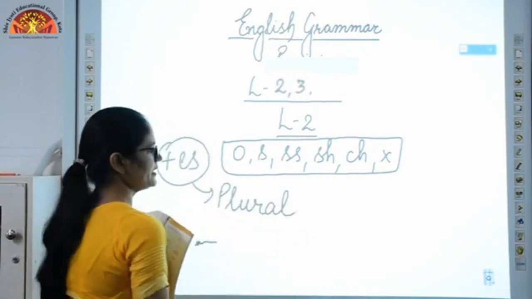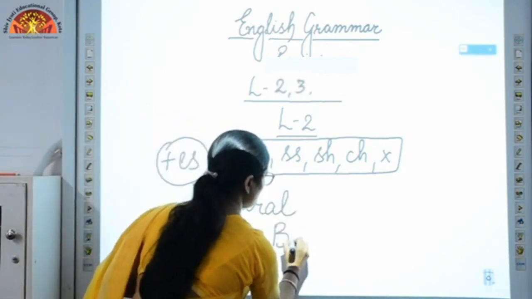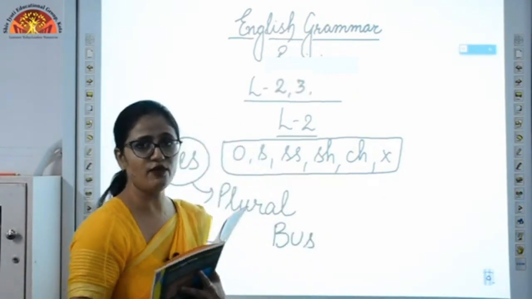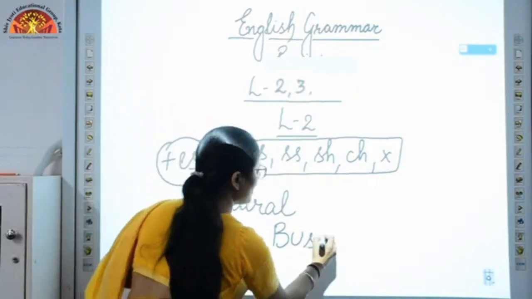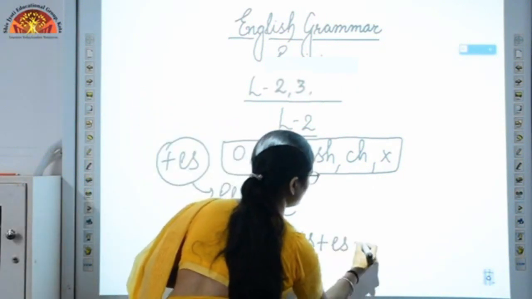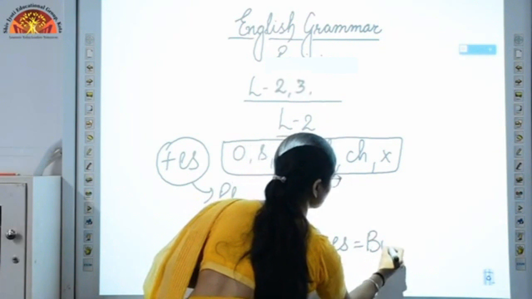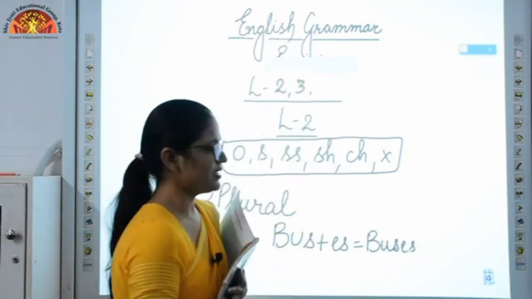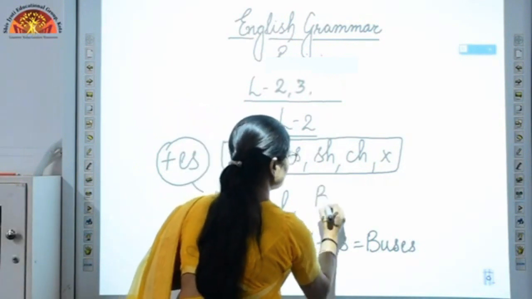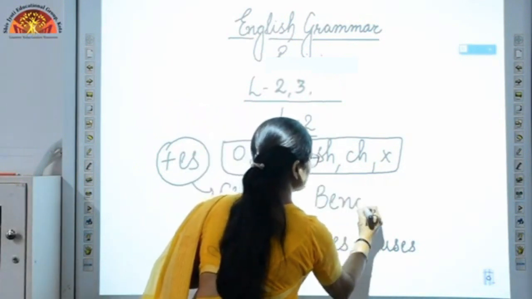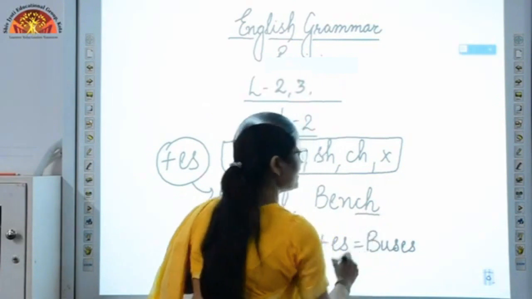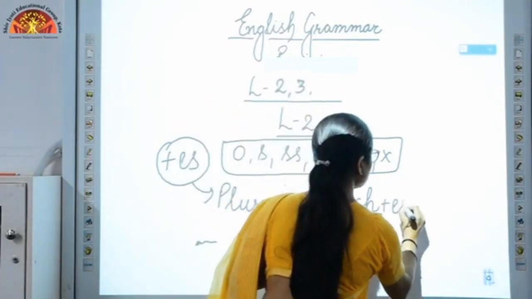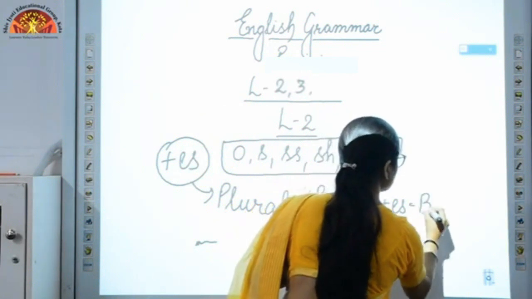Suppose my word is bus, B-U-S, bus. Now if I have to convert it into plural form, what do I need to add? I need to add ES to it. The word will be buses. You sit in class, there are benches in your class. So the spelling for bench is B-E-N-C-H. At the last you can see CH is there, right? So to convert it into plural, I need to add ES and the word will be benches.